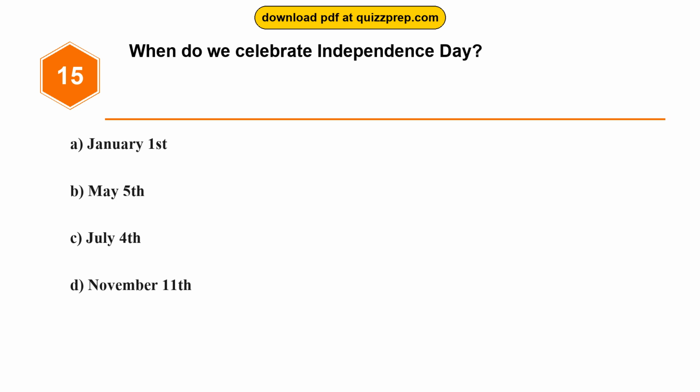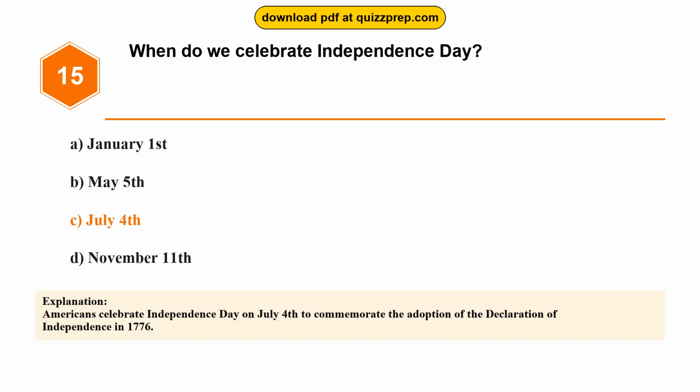Question 15. When do we celebrate Independence Day? Option A, January 1st. Option B, May 5th. Option C, July 4th. Option D, November 11th. The correct answer is option C, July 4th. Americans celebrate Independence Day on July 4th to commemorate the adoption of the Declaration of Independence in 1776.